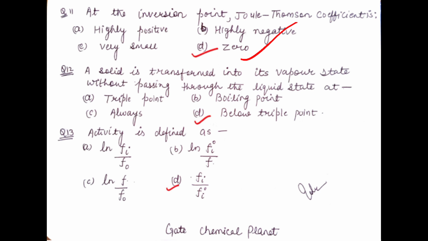Next is the 12th question. A solid is transformed into its vapor state without passing through the liquid state. At which point? There is no liquid state coming; the solid is directly converting into the vapor state. The four options given are triple point, boiling point, always, or below triple point. So the correct option is below triple point.